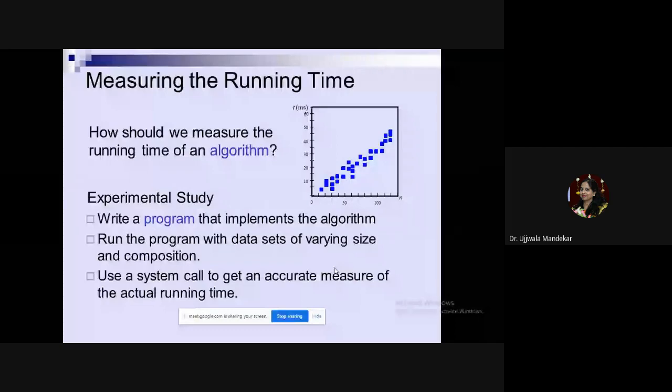This was the earlier method of calculating the efficiency of an algorithm. You have to supply different numbers of inputs and find out the execution time to get the output. Finally, you get the graph of input versus the time required, and according to that graph, the algorithm was analyzed. But this is not a better method. It is not possible to calculate the efficiency of an algorithm based on this strategy.